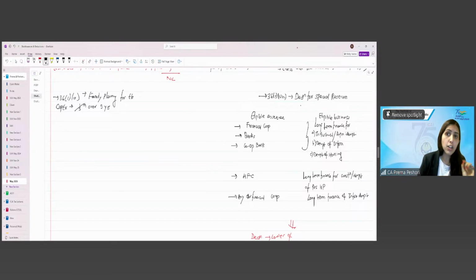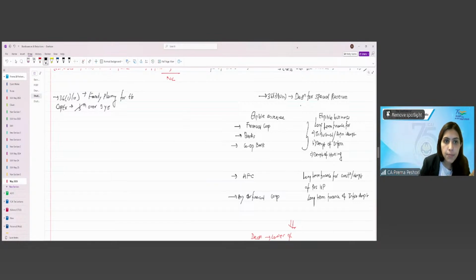So any deduction which is of this capital expense, which is not allowed to be set off, right? Or even the family planning expense, if it is not allowed to be set off because the profits are lesser than the expenditure, then it will be adjusted like the unabsorbed depreciation. That's what this section is trying to say.